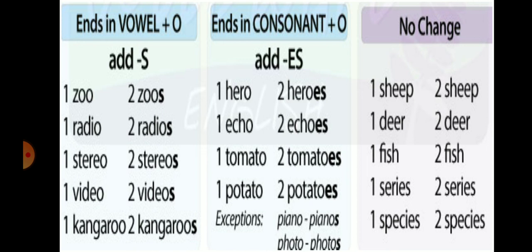And photo becomes photos. Then there are some nouns which cannot change, meaning both the forms are the same, the singular also and the plural also. One sheep, two sheep. See, there is no change in the spelling. The same spelling is there. One deer, two deer. One fish, two fish. One series, two series. And one species, two species. So these are some nouns which do not change in the singular and plural. So just by seeing the number, we can say whether it is singular or plural.